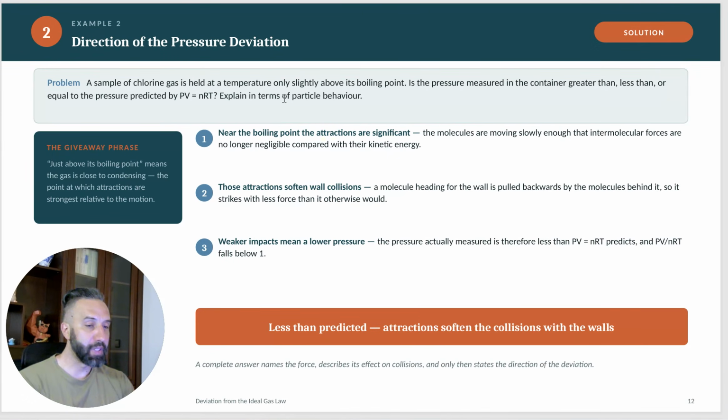As we said, if you lower the temperature, especially close to the boiling point, because that's the lowest temperature a gas can be in, since if you go lower it becomes a liquid, there will be a very significant attraction between particles, which means that the pressure exerted on the walls of the container will be much smaller than predicted by the ideal gas state.